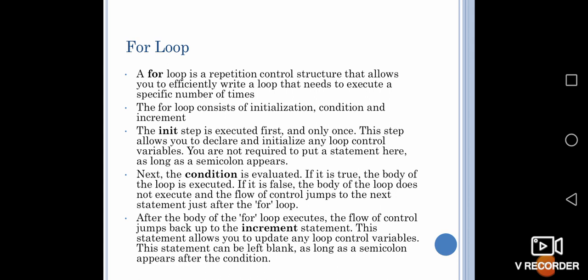Then we are moving on to the for loop. It is a repetition control structure that allows you to efficiently write a loop that needs to execute a specific number of times. Here a for loop contains three statements: an initialization statement, a control statement and an increment statement. First a value will be initialized, then a conditional statement, true or false, will be given. Then the increment statement will be given. It can be either incrementing or decrementing.